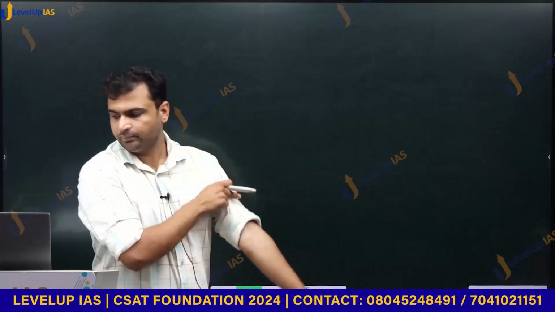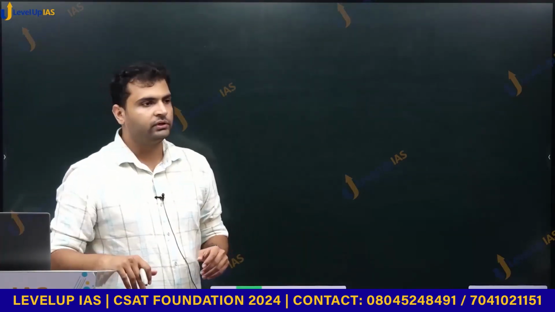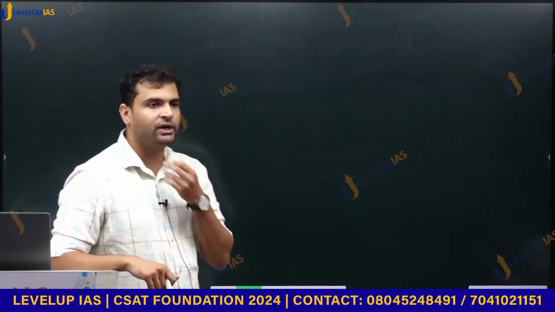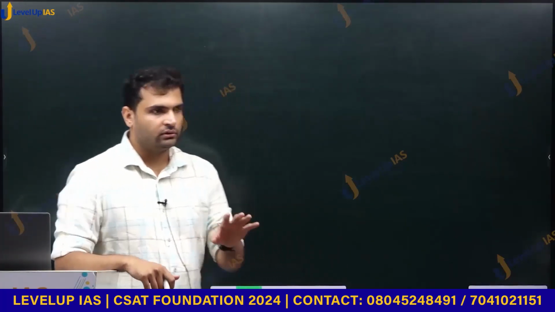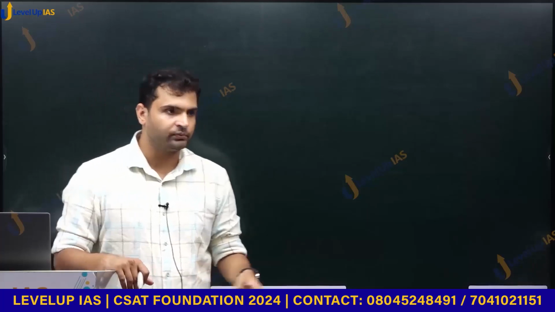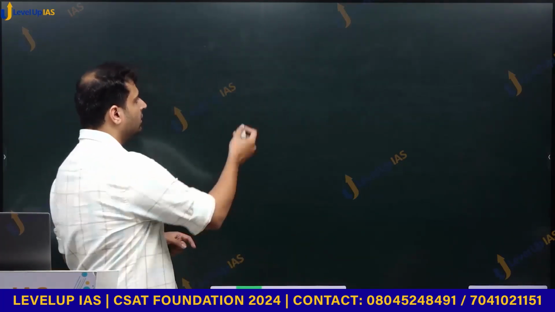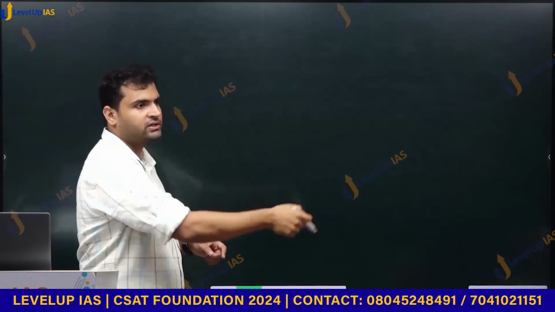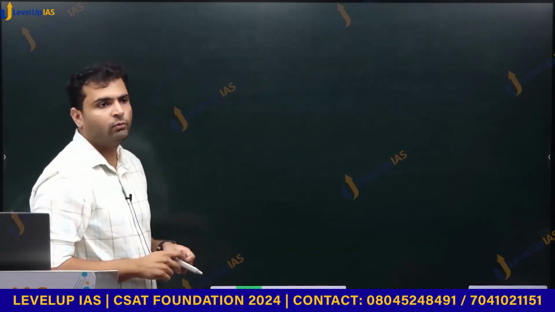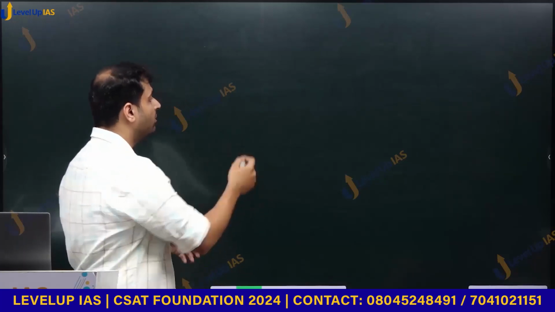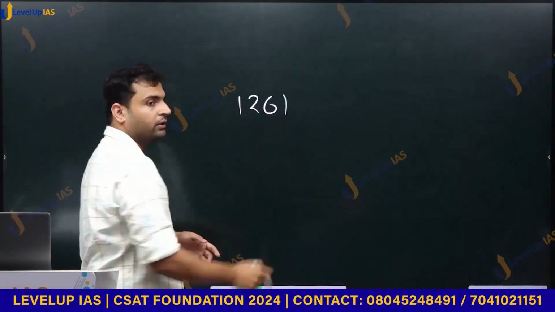There was one more question which required the table of 13. It was in CSE 2022, last year. Not in this section. It is in the later section on prime factorization. There also we were given some long multiplication and we wanted to comment on the remainder when we divide that long multiplication by 1261.